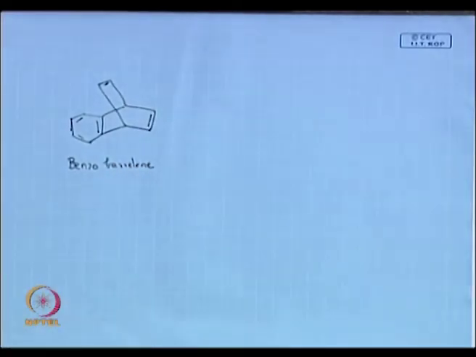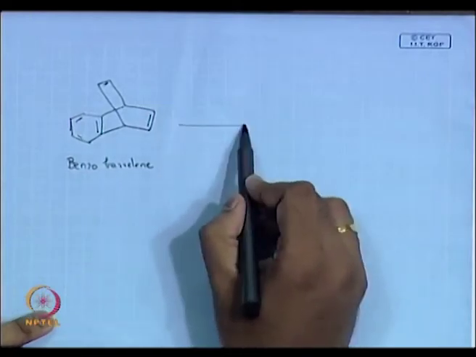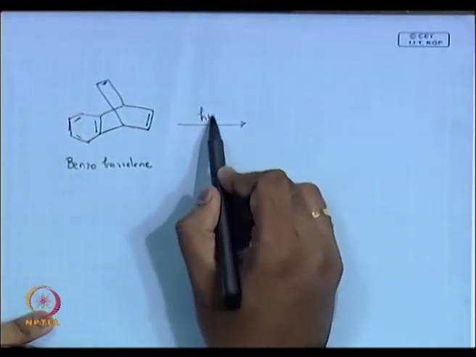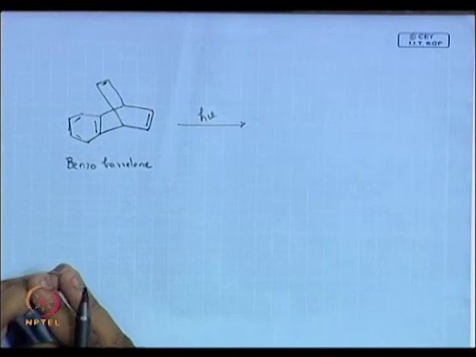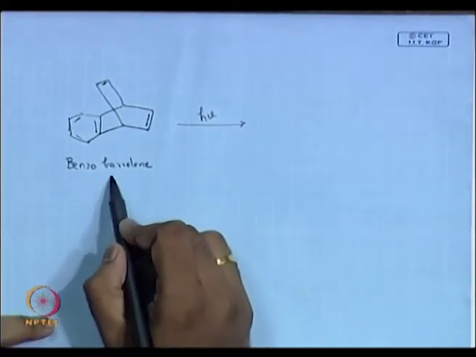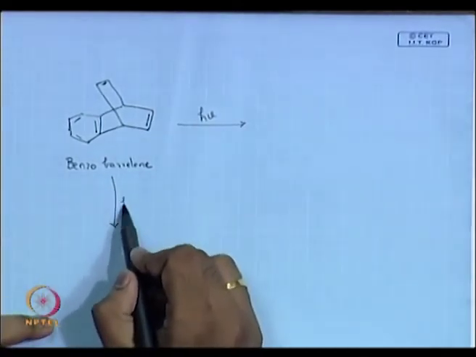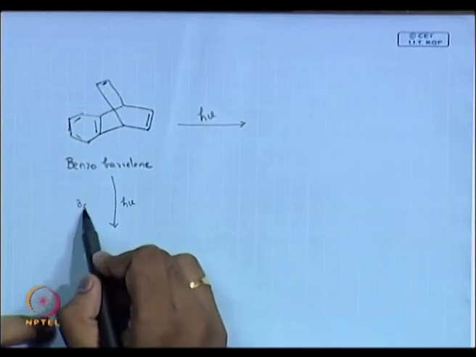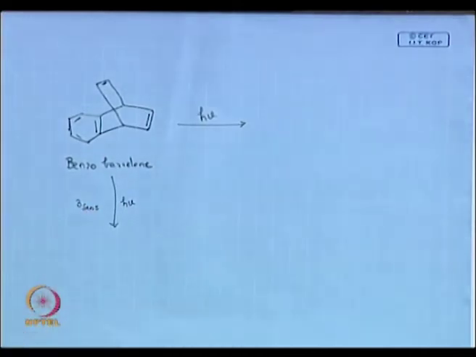Benzoberylines. I take a benzoberylline and do a photolysis. In one case I am doing it directly, and in the other case I am doing photolysis in the presence of my triplet sensitizer.